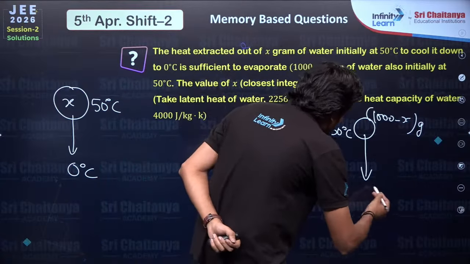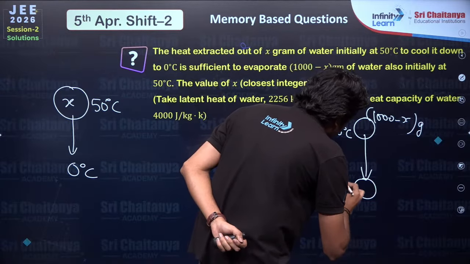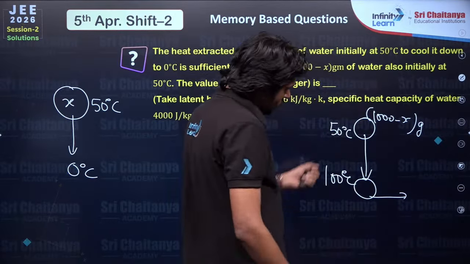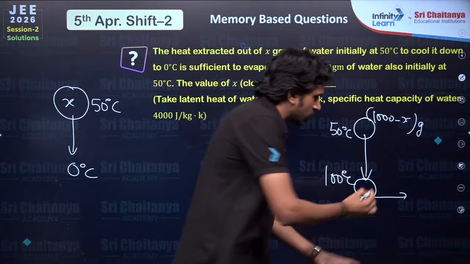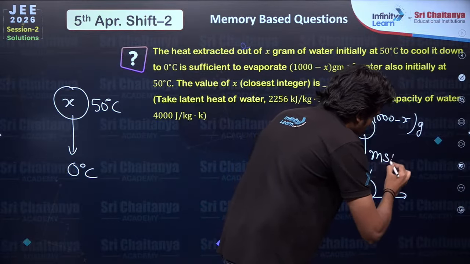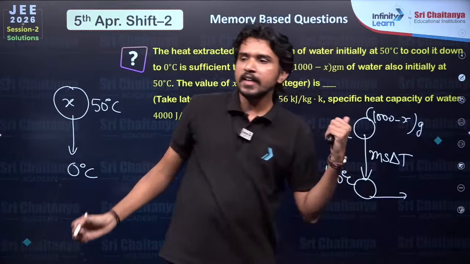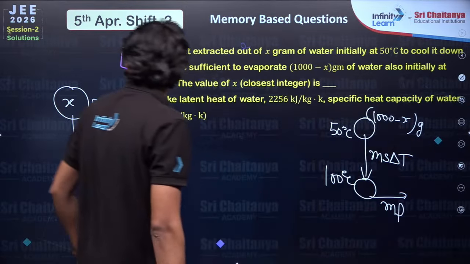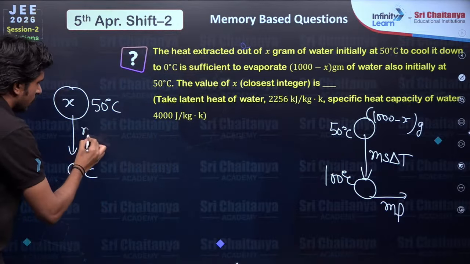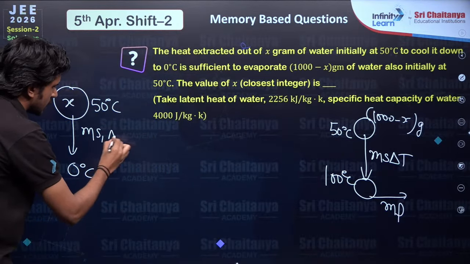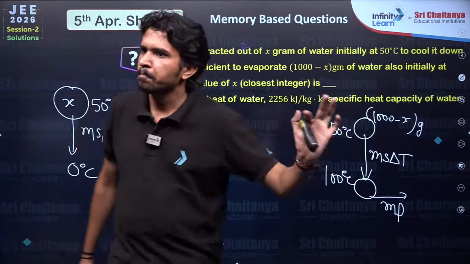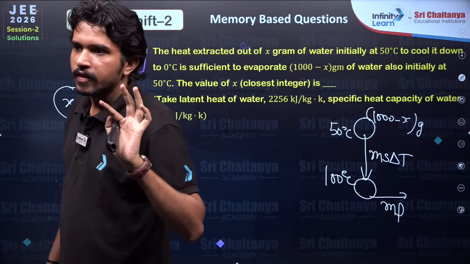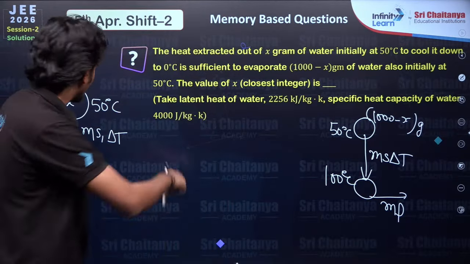That means it will go up to 100 degree centigrade, and then it will evaporate. That means heat required in this process is ms delta T. Heat required in evaporation is mL. And this is what ms1 delta T. Both should be equal. Yes, 37%. Okay, we'll see that.